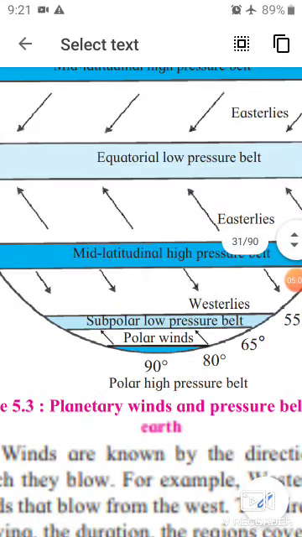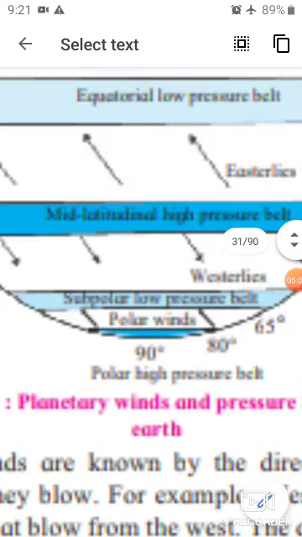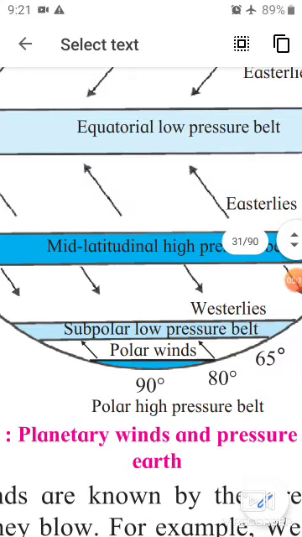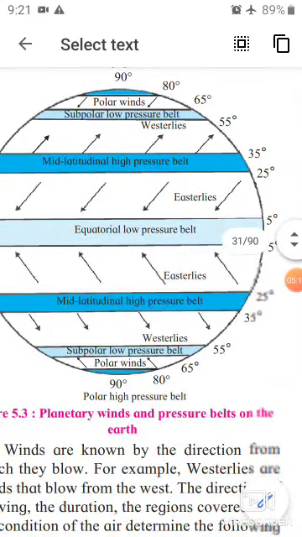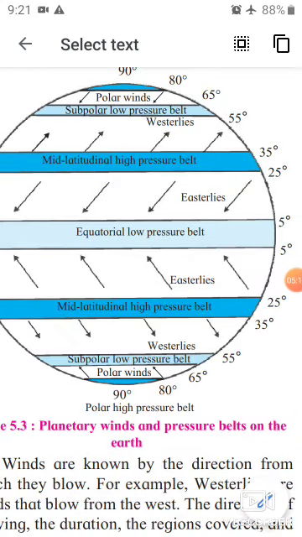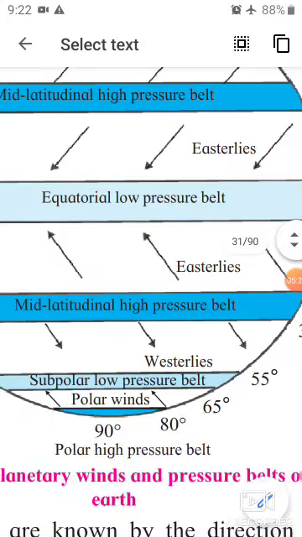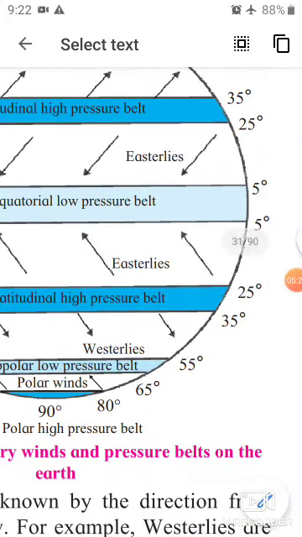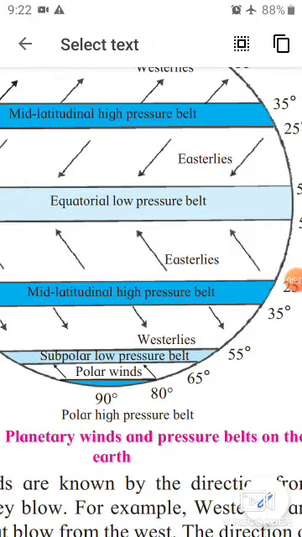Westerlies are in between 55 and 65, see here, as well as in the 25 and 35 degree parallels. Okay, then easterlies are mostly in the 25 to 35. Okay student, these are the types of winds.